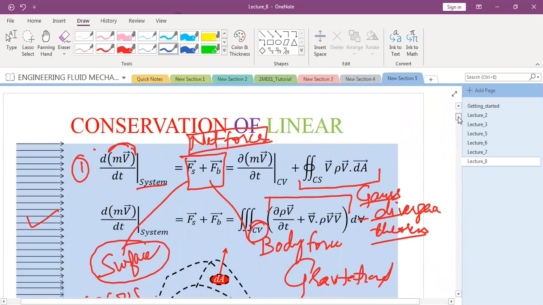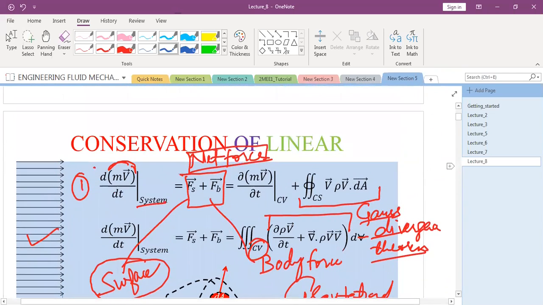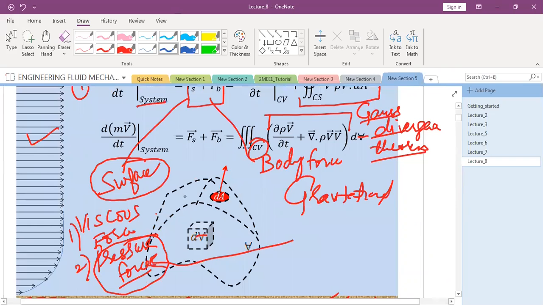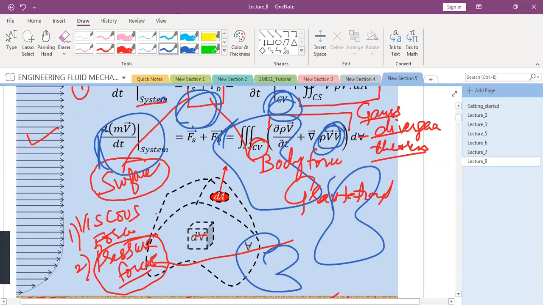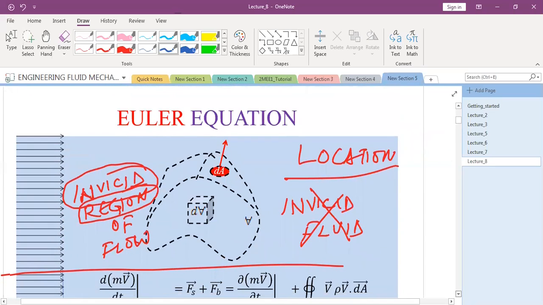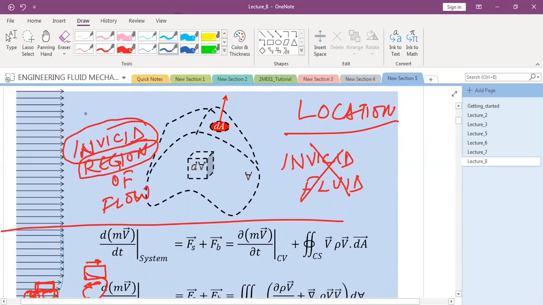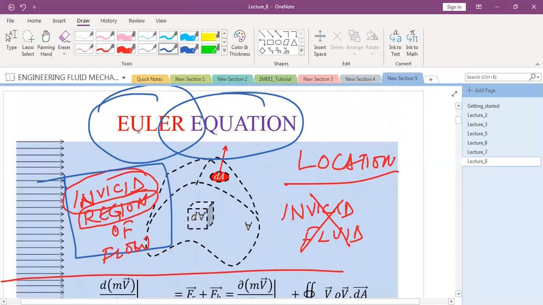So conservation of linear momentum as such is a generalized conservation equation that can be applied to a control volume at any arbitrary location, whether in the boundary layer region or outside the boundary layer region. It does not matter. But when I am specific that I want to apply the conservation of linear momentum to a control volume in the inviscid region of flow, that equation is called the Euler equation.